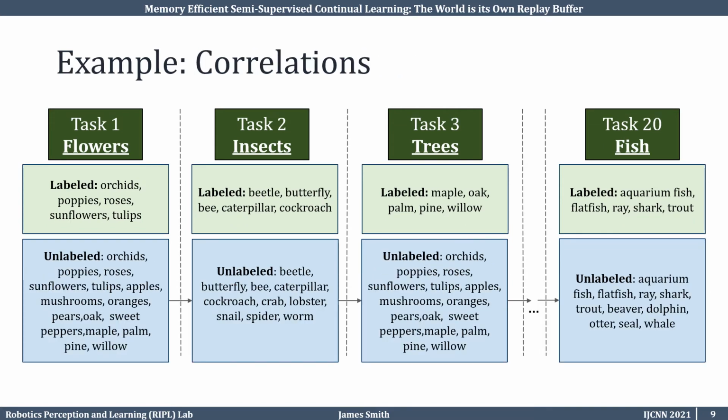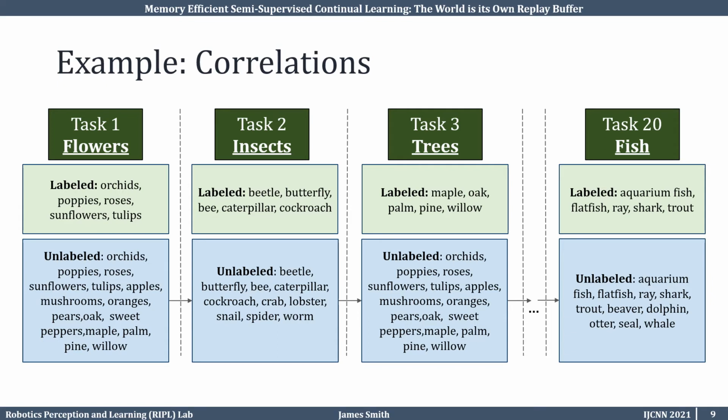This is an example of a task sequence with correlations between the labeled and unlabeled data. This is a challenging variant of semi-supervised continual learning because the unlabeled data only contains classes in the same superclass as the task. For example, task 1 is the flowers parent class. The labeled data consists of examples from the 5 flower types in the flowers parent class. The unlabeled data, however, consists of examples in the same superclass as flowers.